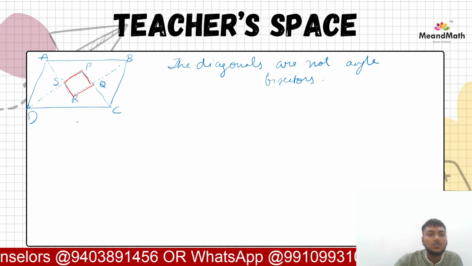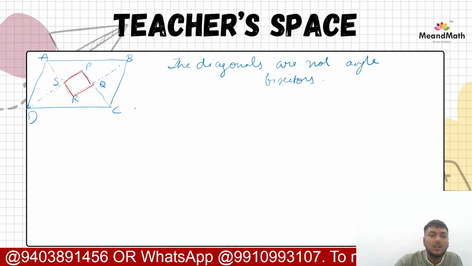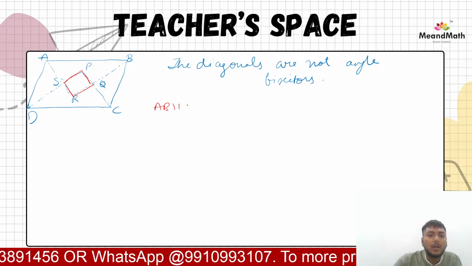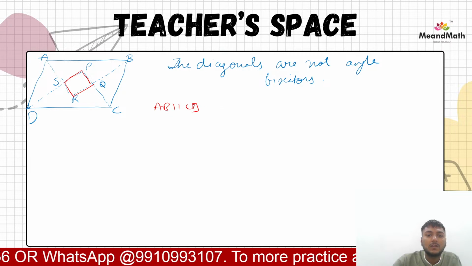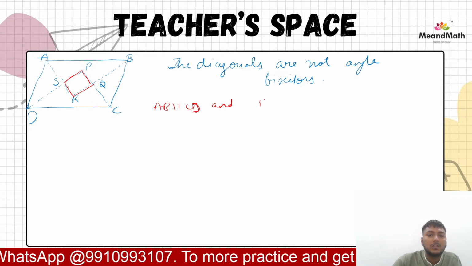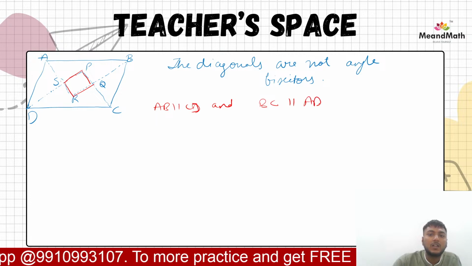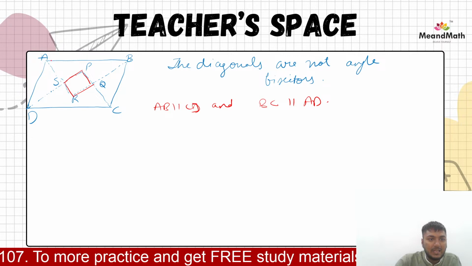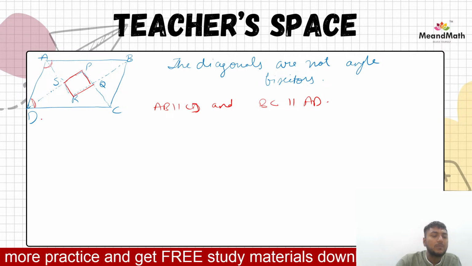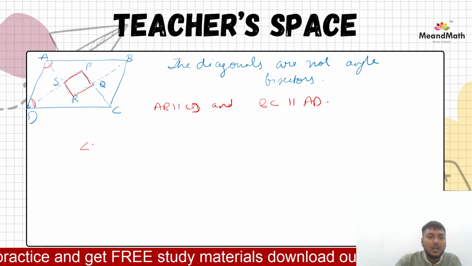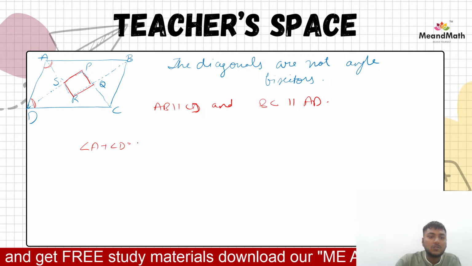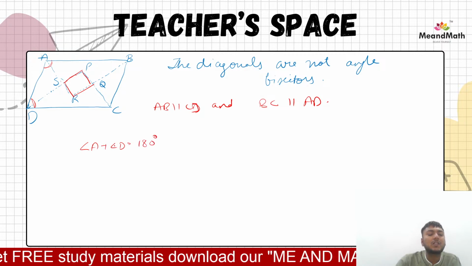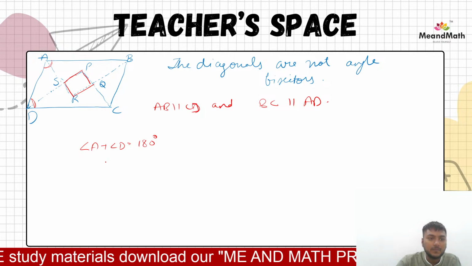Okay, so we know that opposite sides are parallel. AB is parallel to CD and BC is parallel to AD, correct? So this means that this whole angle A and this whole angle D would be co-interior angles. So angle A plus angle D is equal to 180 degrees, because these are co-interior angles, yes or no?